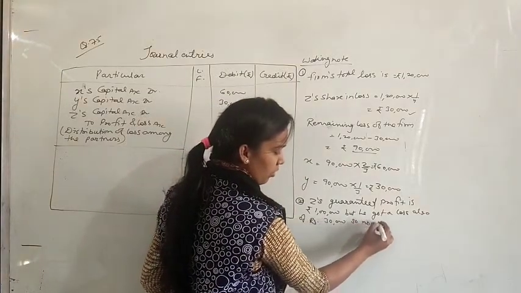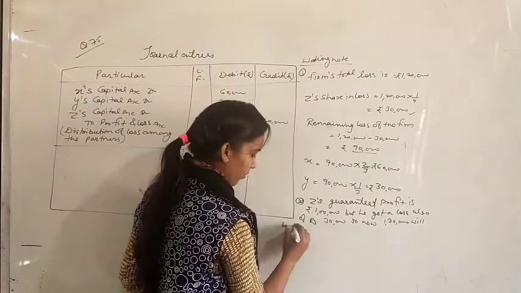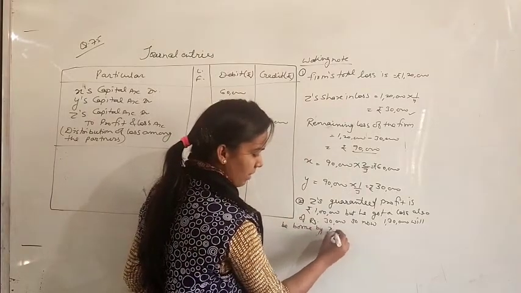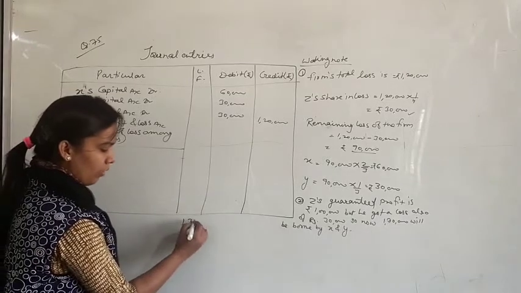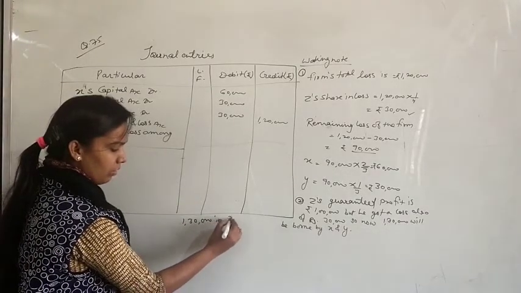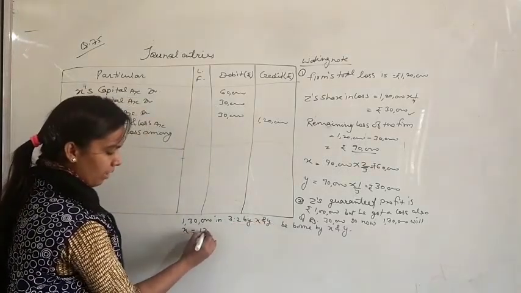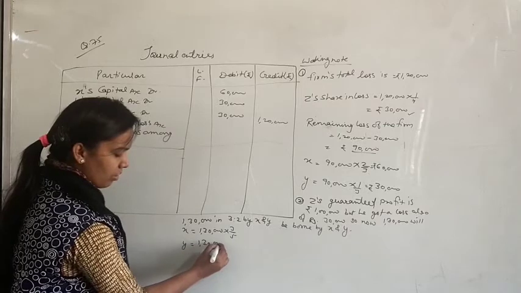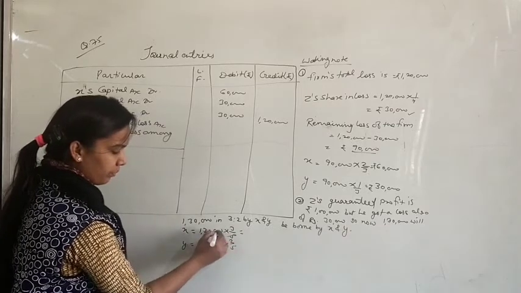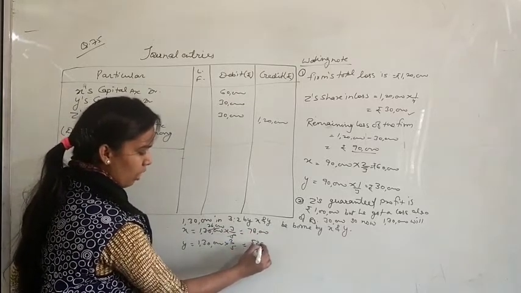So now 1,30,000 will be borne by X and Y. Okay, this 1,30,000 will be borne by both partners in the ratio 3:2. So I am writing here 1,30,000 in 3:2 by X and Y. So for X it will be 1,30,000 multiplied by 3 upon 5, and for Y 1,30,000 multiplied by 2 upon 5. 78,000 by X and 52,000 by Y.